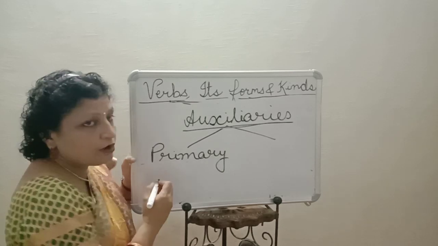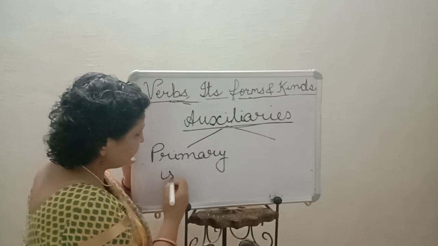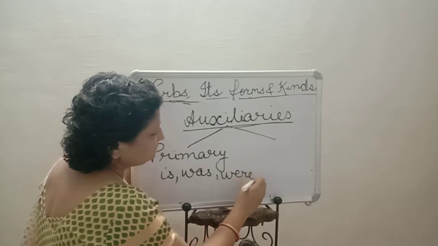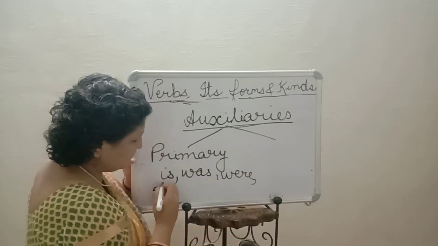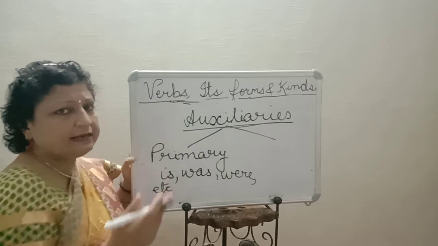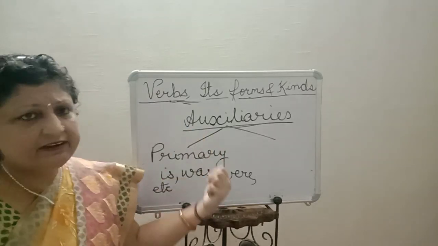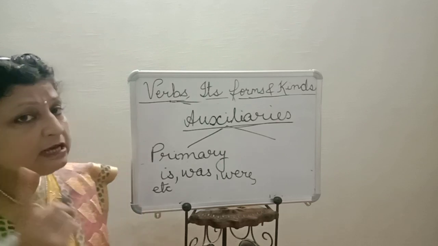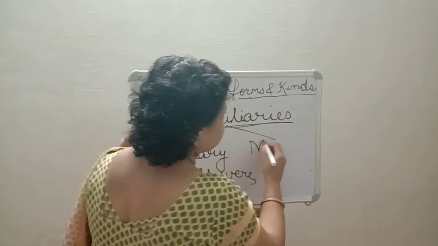So the to be forms are is, was, were, etc. There are many. I have already discussed all the forms. So these are primary auxiliaries. Now next is modal auxiliaries.